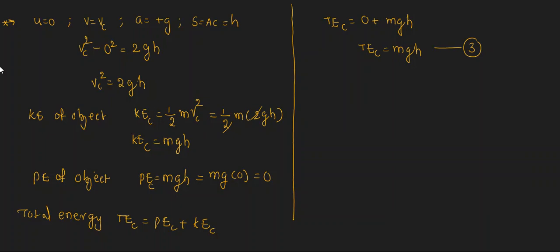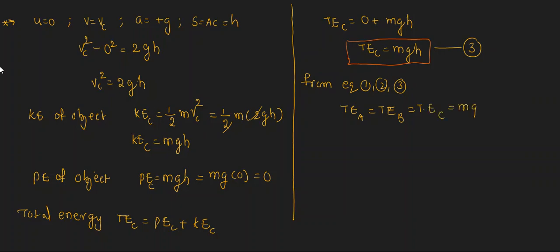Now, in the case of a freely falling body, we found the total energy at points A, B and C, from equations 1, 2 and 3. What did you get? Total energy at point A is equal to total energy at point B is equal to total energy at point C. At every point the total energy is constant, equal to mgh.